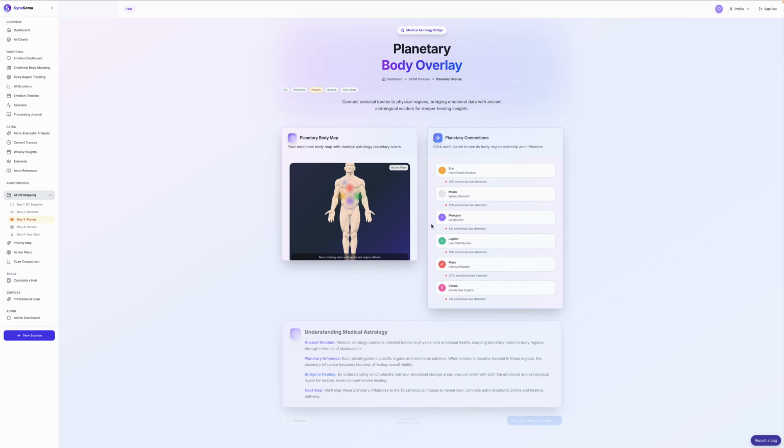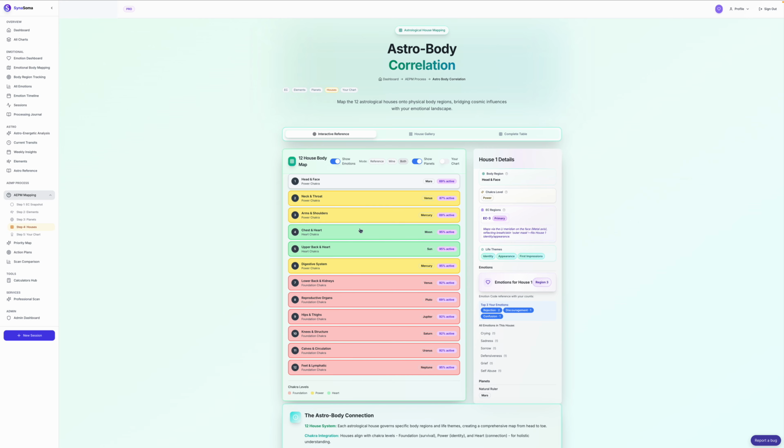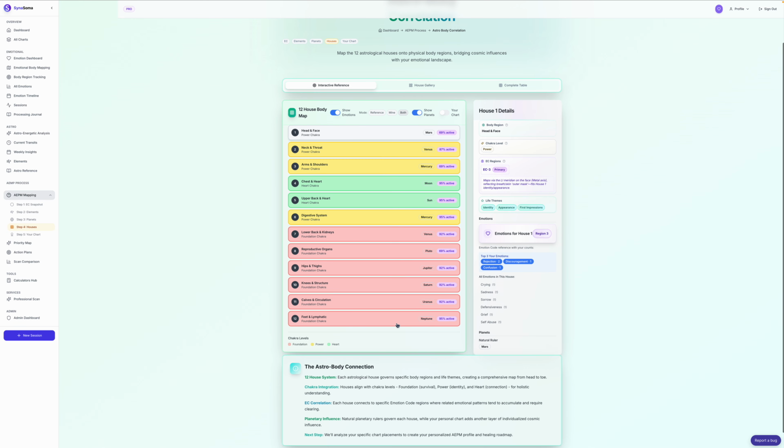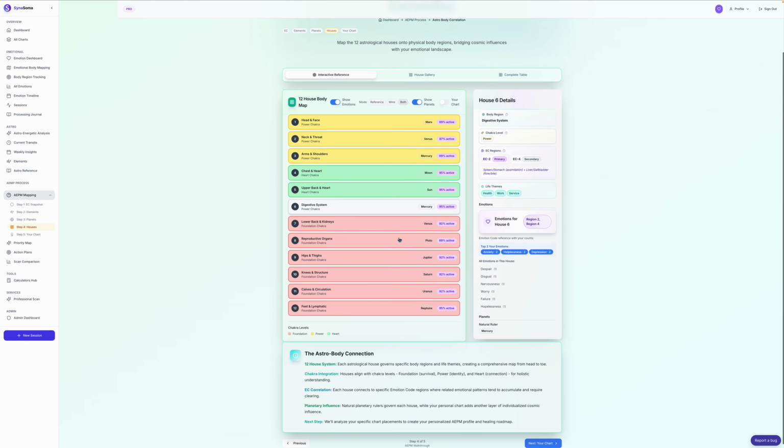Then if you come over to your planets, this shows you which planets are active and loaded based off of the mapping and based off of your natal chart at any given time. Come over to houses. This is a great chart. Credits to Solar System actually for mapping out the 12 houses to the body. You can take a look at the influences for each here and what's going on there.